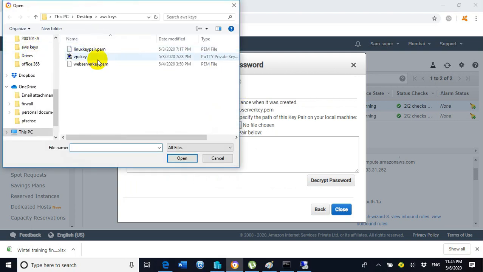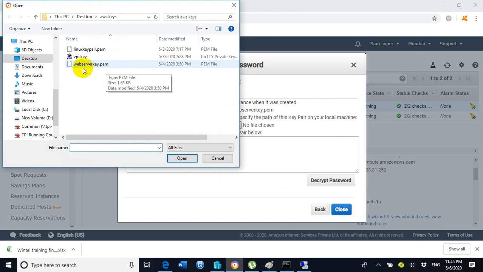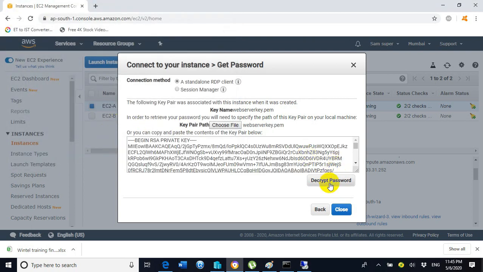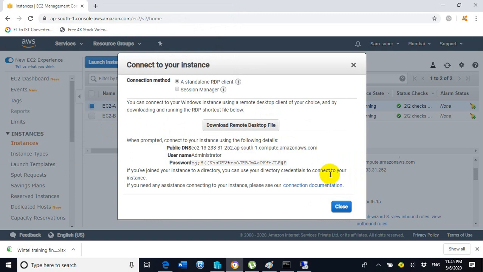and here what was the key pair? The key pair name is webserverkey.pem. Remember, whatever key pair you create, in order to get the password, will have the extension .pem. So select webserverkey.pem, click on open, click on decrypt password. So now you can see the password.